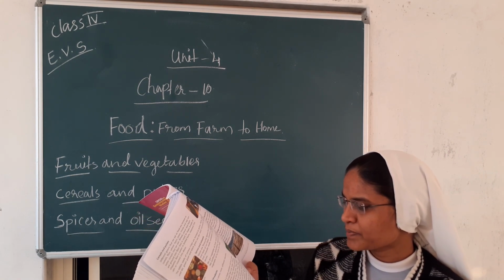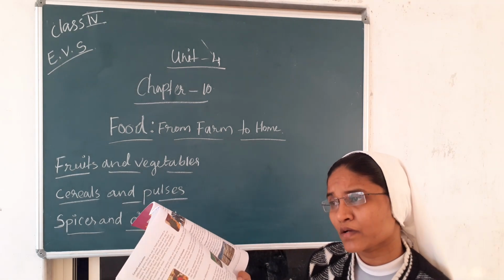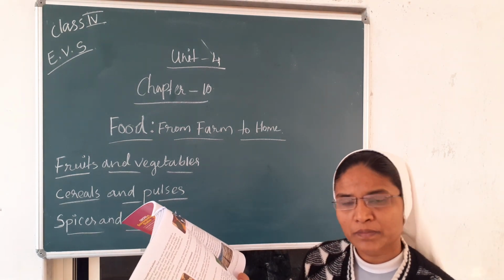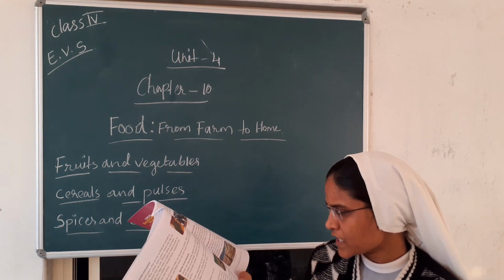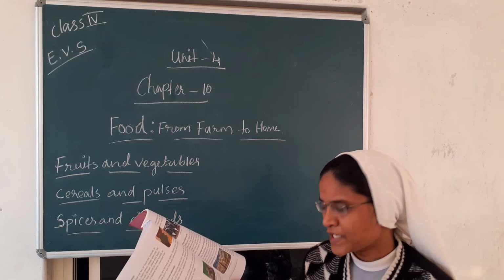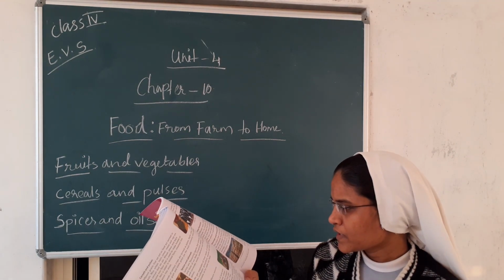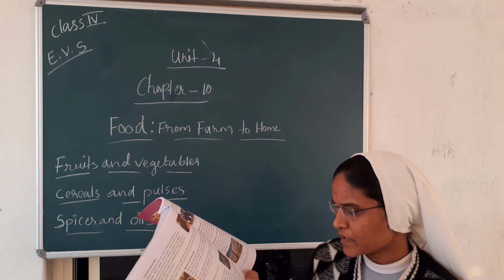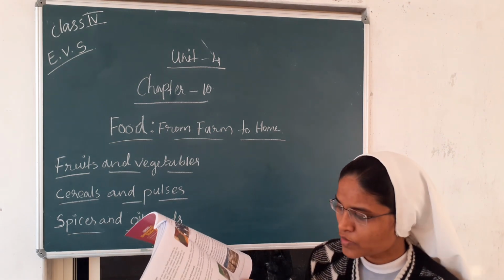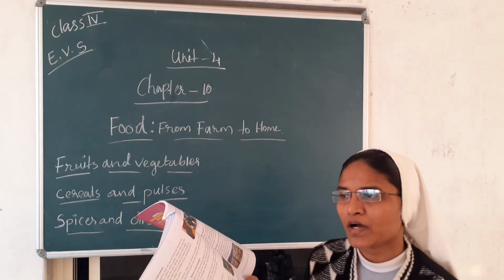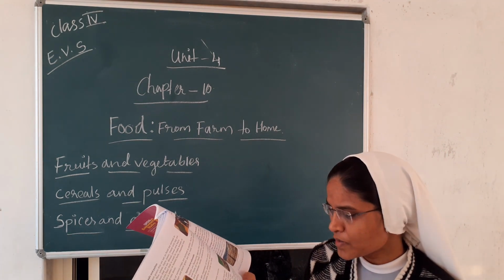Once the crops mature, the farmers harvest them. Harvest means when the crop has grown up, matured, everything is nice, good to take the crops, they will cut the crop. Harvest means reap. Reap means cutting. In a similar manner, vegetables are also grown in farms. The same way the crops are planted, the vegetables are also planted.